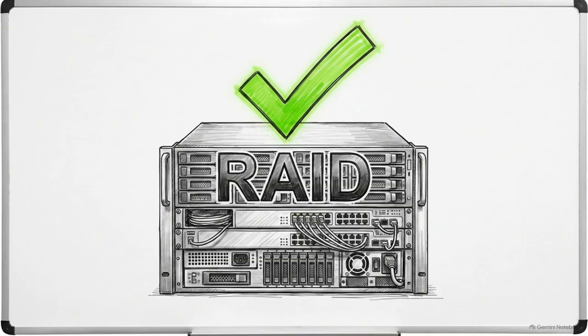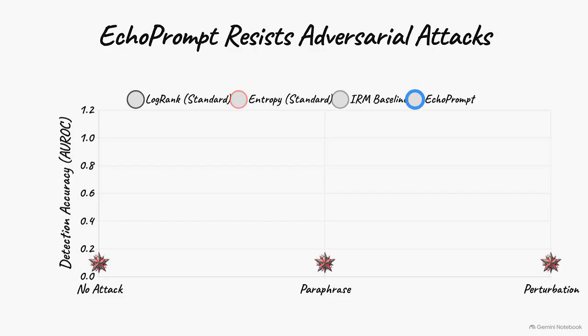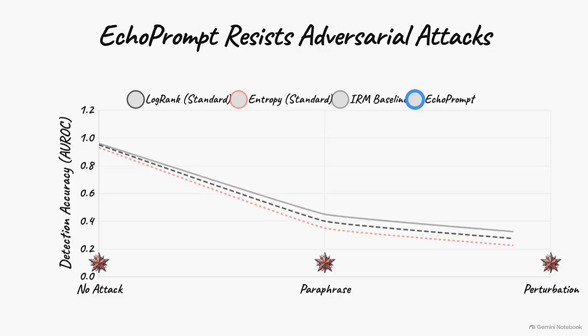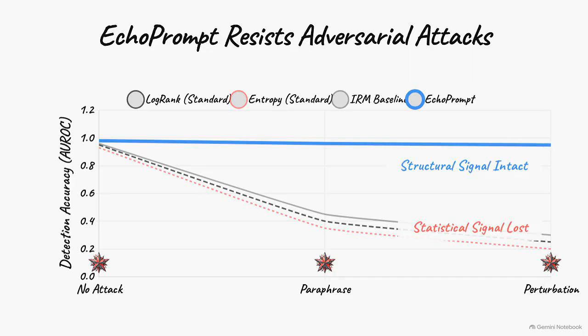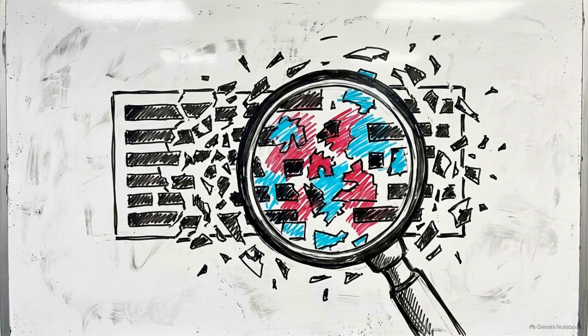This chart tracks performance under adversarial conditions. When text is subjected to paraphrase and perturbation attacks, standard detectors experience a sharp drop in accuracy. EchoPrompt maintains a steady high score. Deliberate edits and paraphrasing are designed to hide AI origin by scrambling lexical regularities.